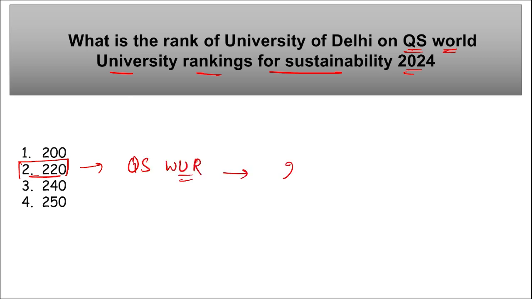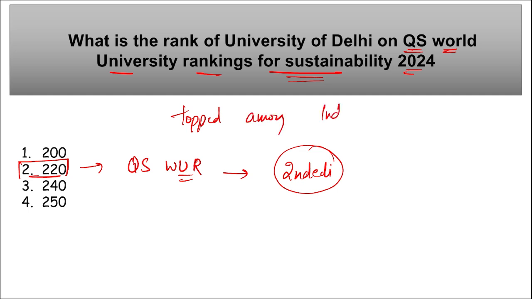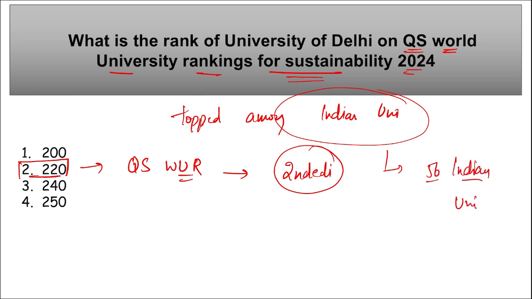Then next thing, remember, this was the 2nd edition of the QS World University Ranking for Sustainability. Mark this. And in this, Delhi University was ranked 220th. And it is the university that has topped among the Indian universities, and a total of 56 Indian universities were listed in this particular list.